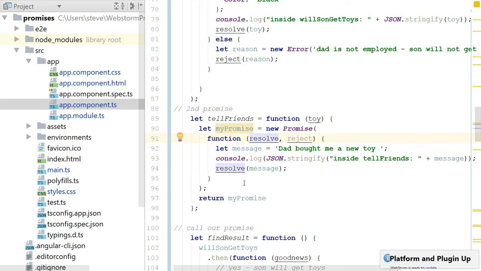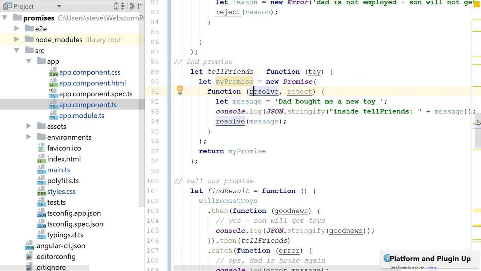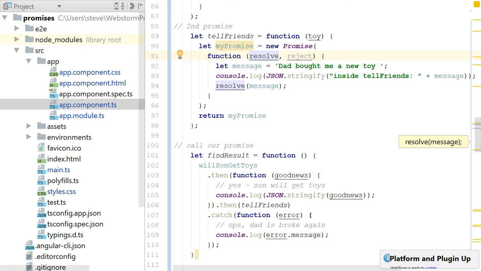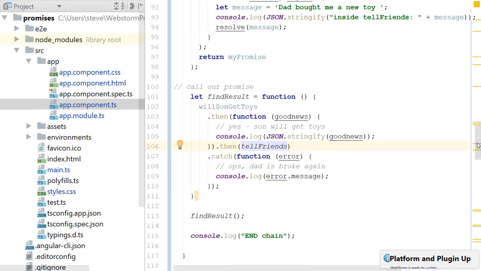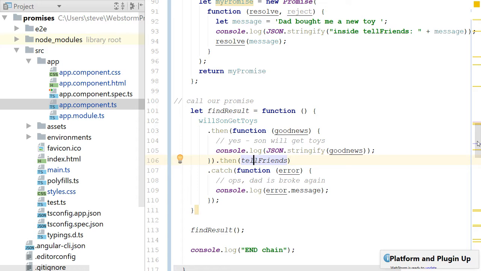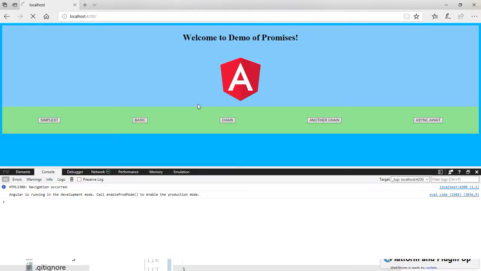Because I think I tried three different things and I had some issues, and I moved this thing around. Even I think switching this tell friends to before here. So anyway, do a little research, try to figure out what's going on there. Let's move on to our next example. Once again, chain.